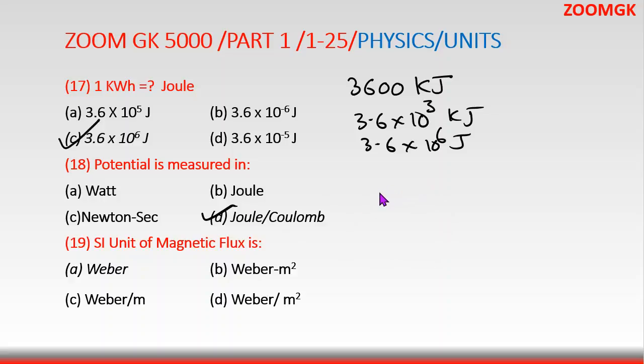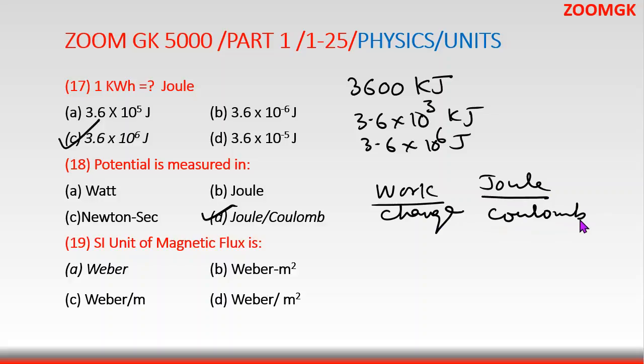So it's actually the work needed to move the unit charge from a reference point to a specific point. So it's the amount of work done to move 1 coulomb of charge from one point to another point. So work we already know, it's in joule, and the charge is in coulomb.